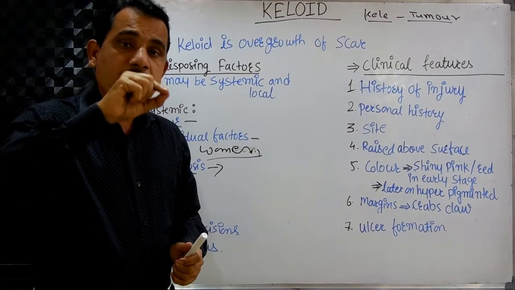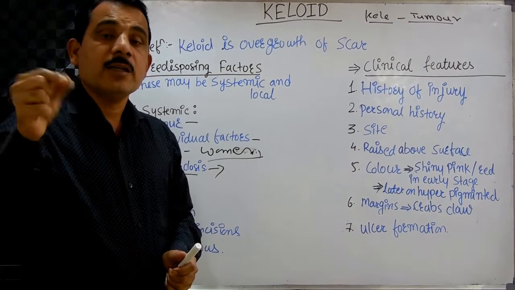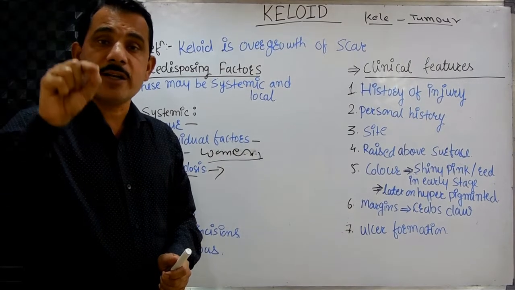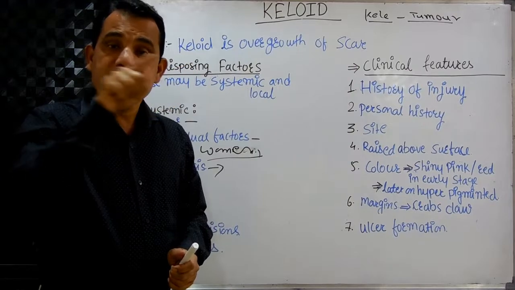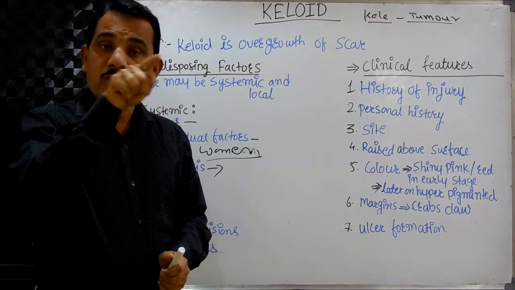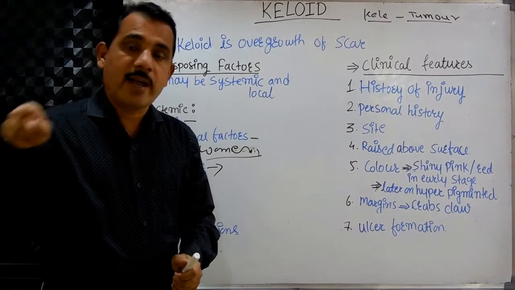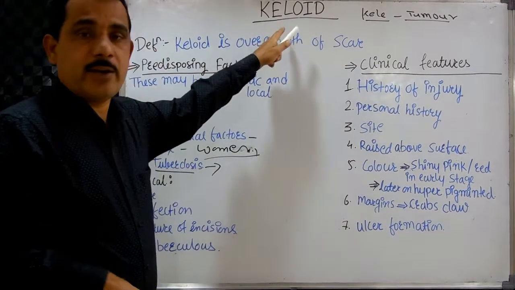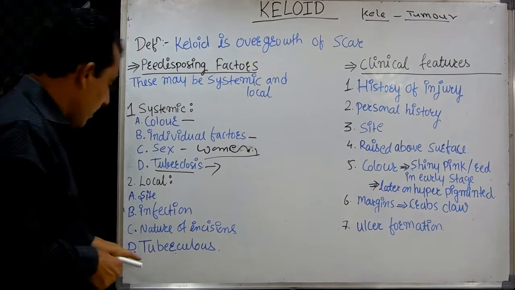If the incision is taken along the creases, along the Langer's line, the keloid rarely occurs. But if the incision is taken across the creases, across the Langer's line, where the injury occurs due to an incision taken across the Langer's line, it will tend to become a keloid. Its scar tends to become the keloid there.